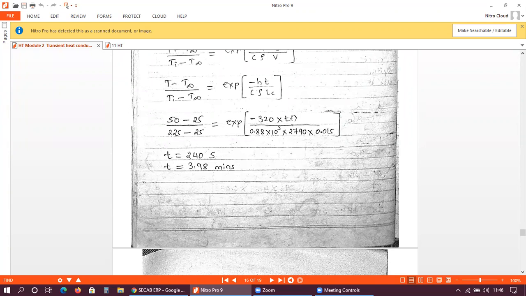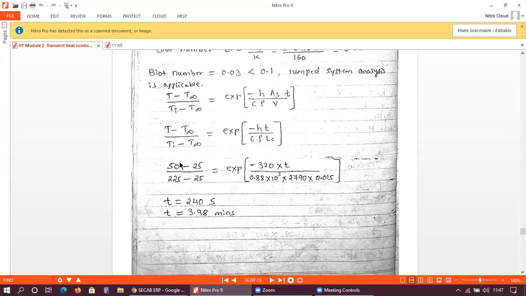So you can easily calculate the time. We'll get 240 seconds. So after 240 seconds, the temperature of the plate will be 50 degrees Celsius, or you can say 3.98 minutes.